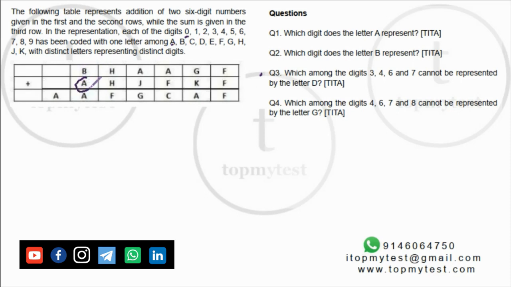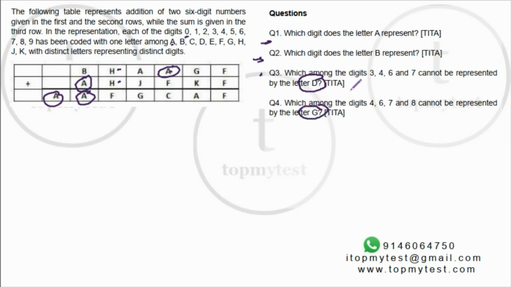So this digit A is same as this digit A, which is same as this digit A, which is same as this digit A. A and G cannot be the same. But this H and this H are the same. That is what it says. And the questions are which digit does A represent, which digit does B represent, which digit does D not represent, and which digit does G not represent.